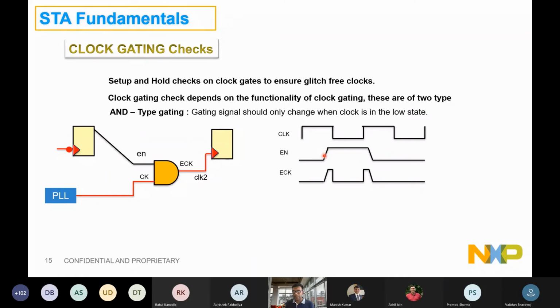That means you can see that the enable should not be coming here, even it should not be coming here. Basically, it should never be coming during the rise phase of the clock. And the moment it is coming while the clock is falling, right? And then disabling again at the fall level, there will be an exact pulse you will be getting, right?